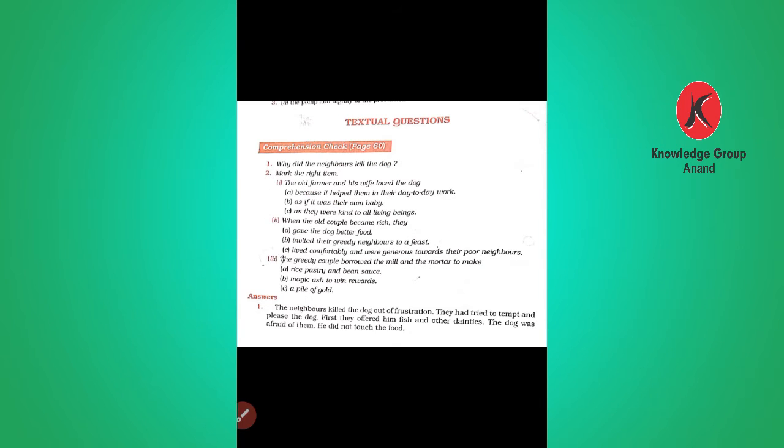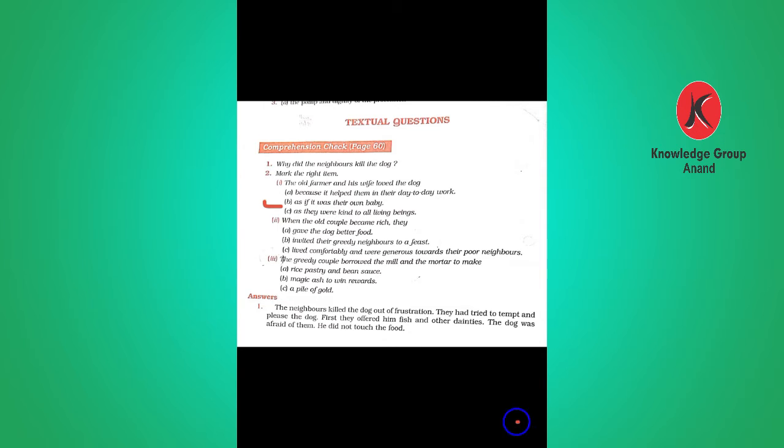Number 2 has 3 MCQs. Mark the right item. The first one is, the old farmer and his wife loved the dog. So the right answer is option B, as if it was their own baby.